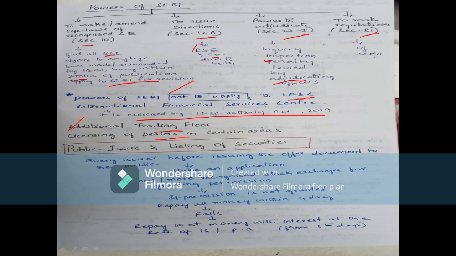If there is a contravention, then in those specific cases, the rights of any member of the recognized stock exchange who has entered into such contracts, which are contraventions, are considered void contracts.